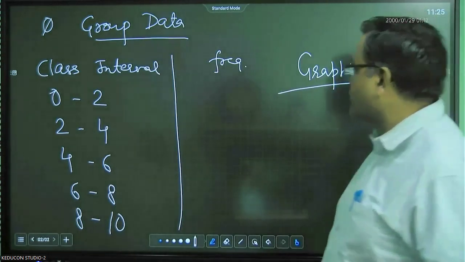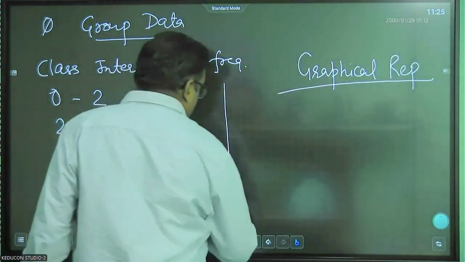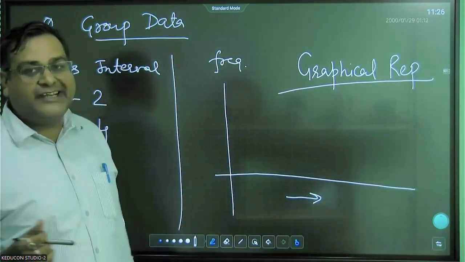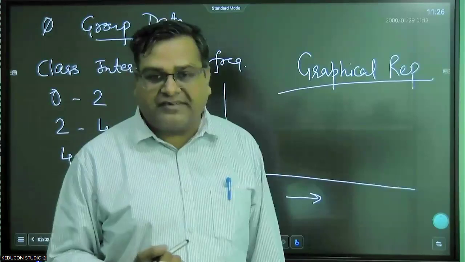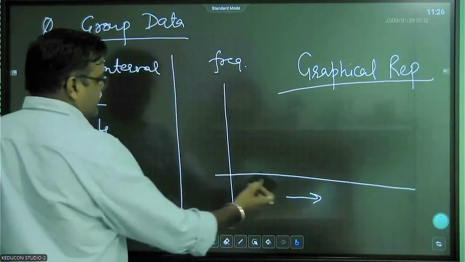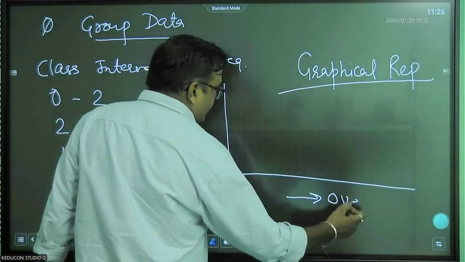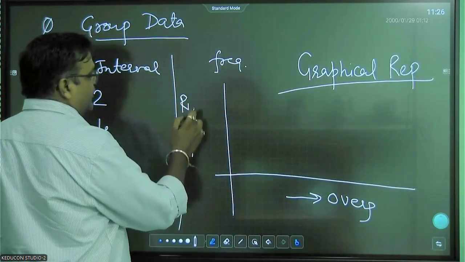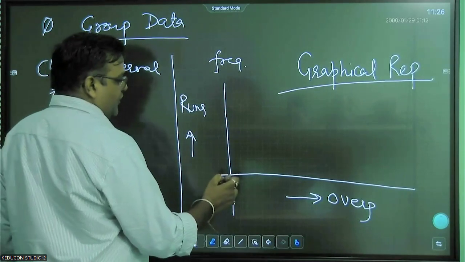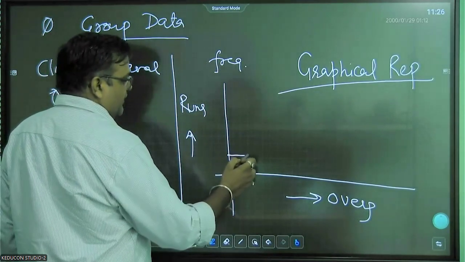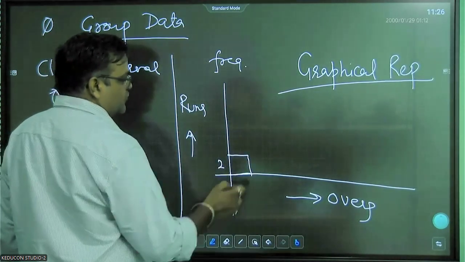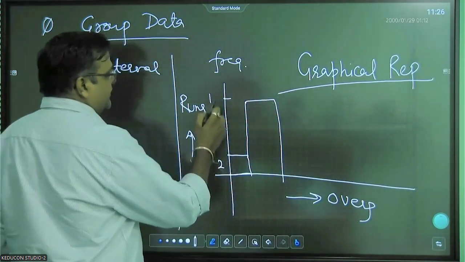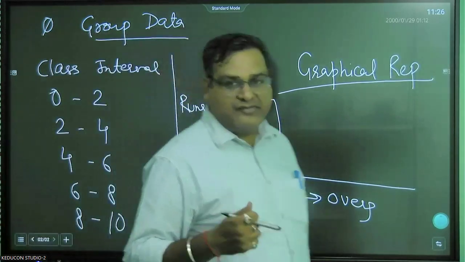One of the most common is when you are watching a T20 match. There are 20 overs. On the x-axis there are overs, and here the number of runs scored per over. For example, this is the first over. Let's say in the first over only 2 runs were scored. Let's say in the second over 10 runs were scored, right? So this type of graph is there.